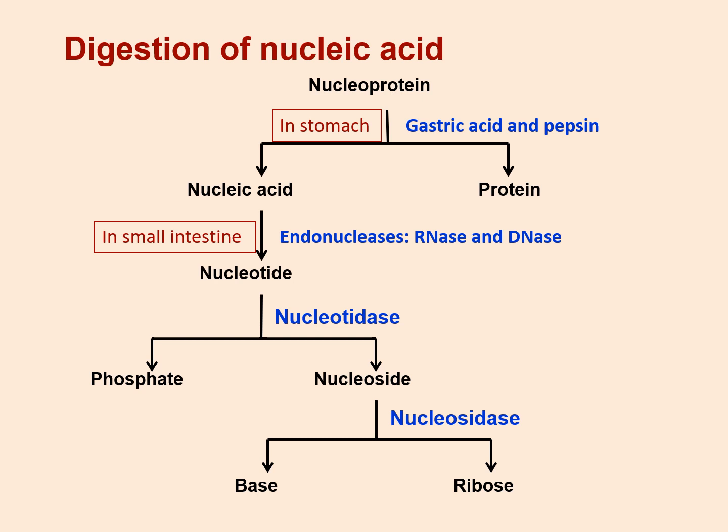Now, these nucleic acids in the small intestine are broken into nucleotides, or the monomers, by the enzymes endonucleases, those are RNases and DNases. Now this nucleotide, by the action of nucleotidase, is split into phosphate and nucleoside. The nucleoside, with the help of nucleosidases, is broken down into the base and ribose.